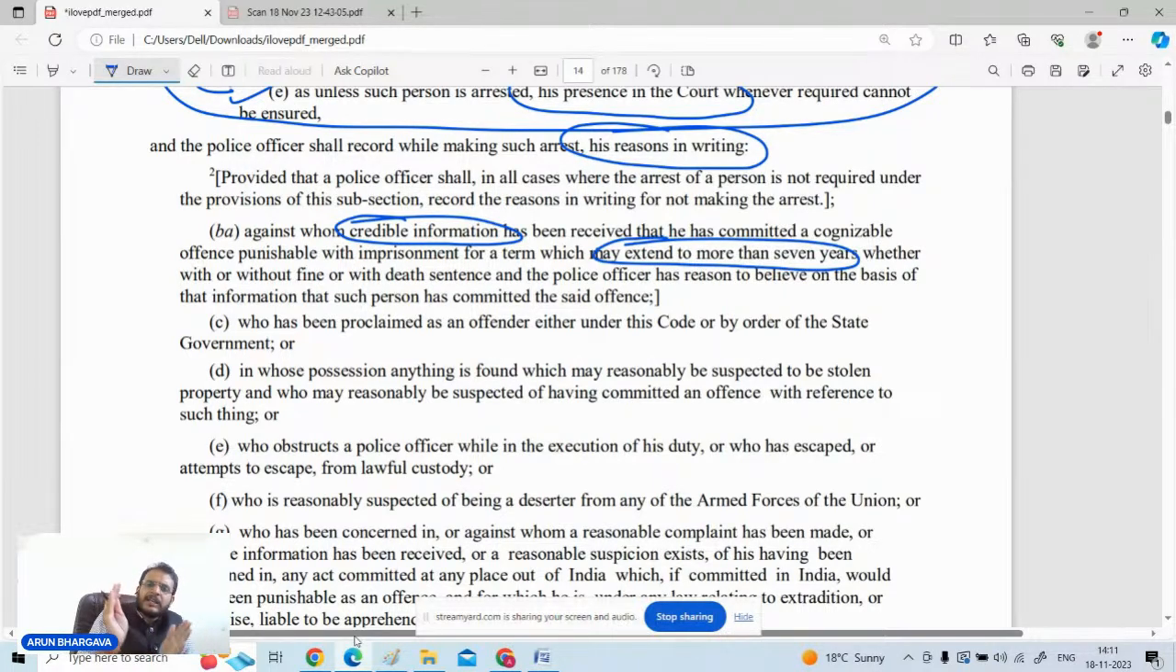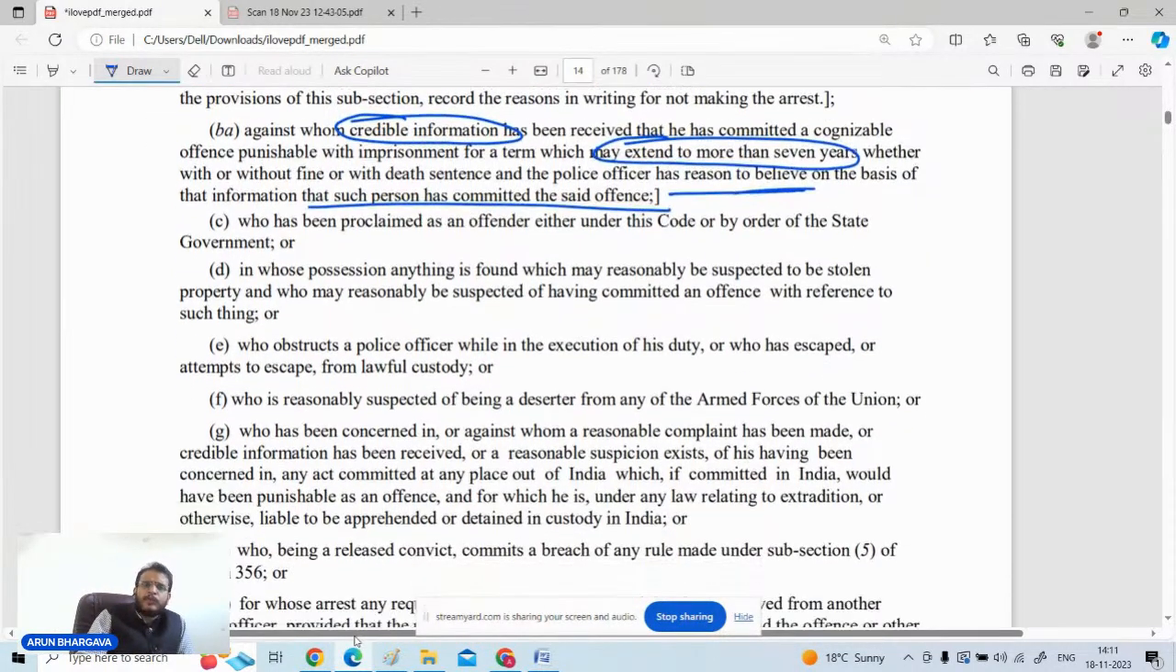अगर अपराध 7 साल से ज्यादा के लिए पनिशेबल है, the offense is punishable with more than 7 years, then definitely you can go for the arrest of such person, provided you must be having a reason to believe that such person has committed the offense. अब और कौन-कौन सी कैटेगरीज हैं where you can go for the arrest?